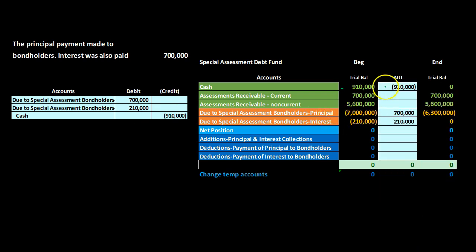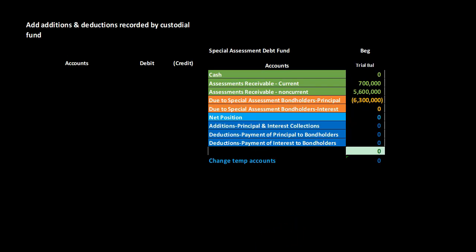Recording this then, cash decreasing down to zero. We've got the due to special assessment for the principal decreasing by the $700,000 to get to $6,300,000, and then the interest decreasing down to 0. You can see, once again, no activity down here on the temporary type of activity in terms of the income statement or similar to income statement type of accounts down below. We are, of course, required to record temporary activity down below, so we do need to record transactions down here.